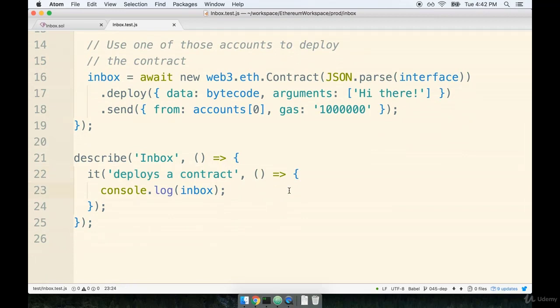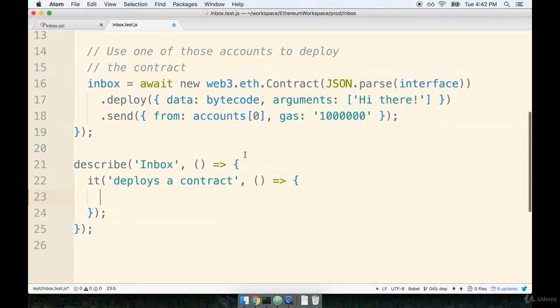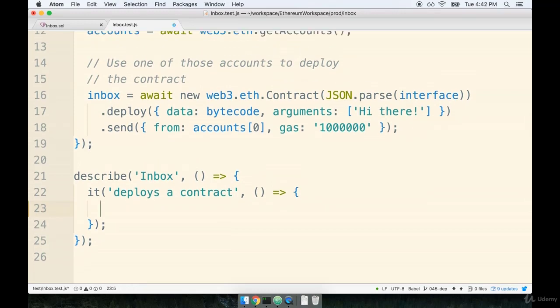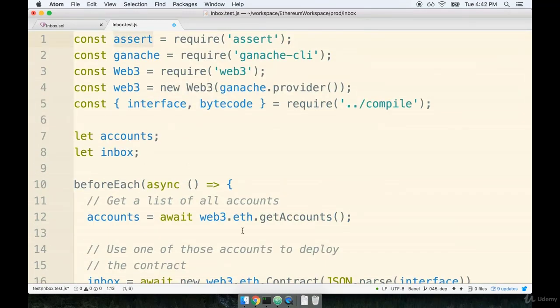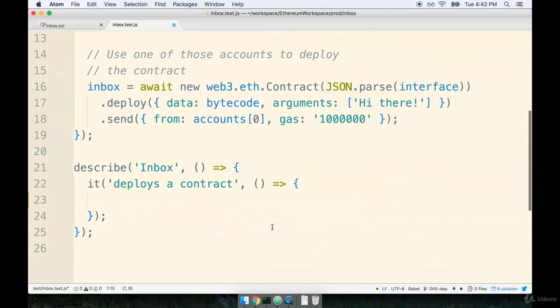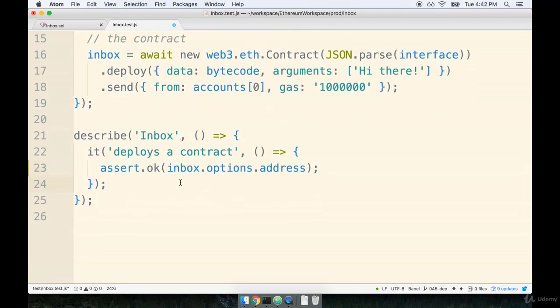So inside of this first it statement, I'm going to leave the text 'it deploys a contract' the same. But we're going to update the body of this function, and we're going to make an assertion to say that the inbox contract does get an address assigned. At this point, we've only looked at one type of assertion, the assert.equal assertion. But there's another function on the assert module that we can make use of here, and it is called assert.ok. So we're going to write assert.ok and then pass in inbox.options.address.